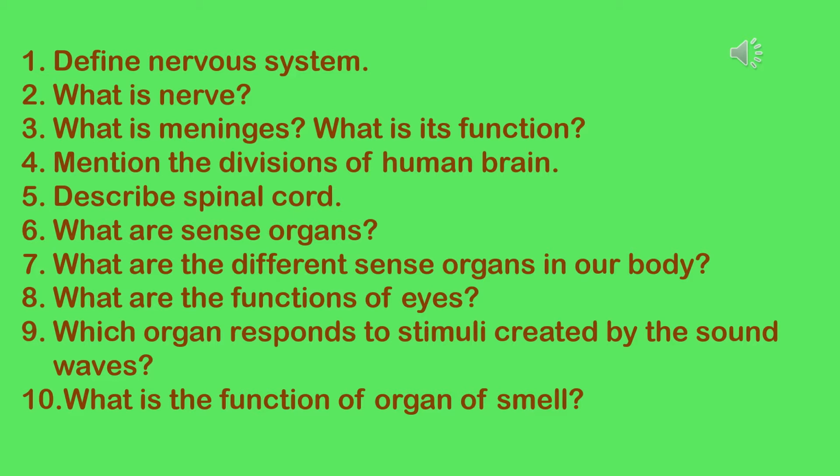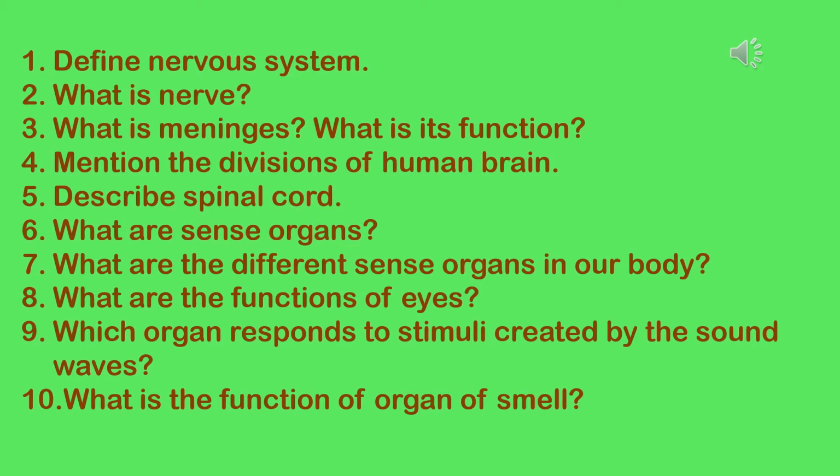Second question is what is nerve? Answer is a nerve is a whitish fiber that provides a pathway for the electrical impulses from the central nervous system to be transmitted to different parts of the body.